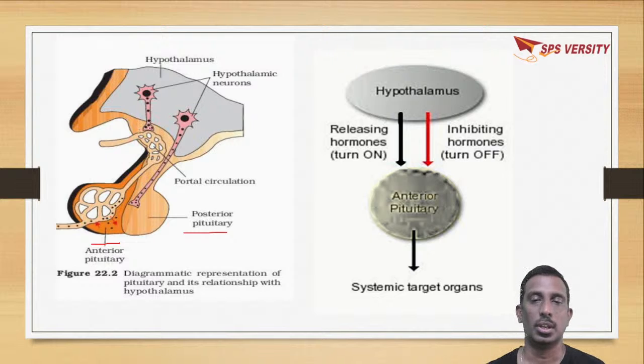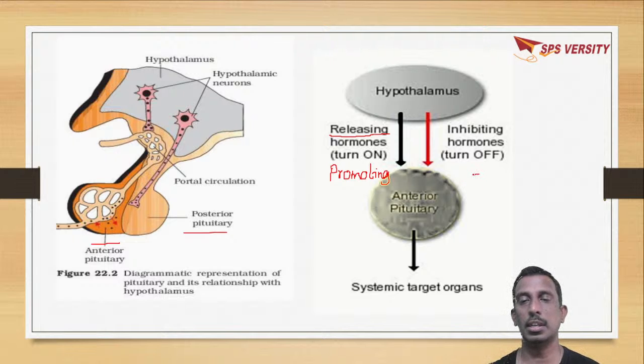Whatever the hypothalamus secretes, those which have a promoting effect are called releasing hormones. Those which have an inhibitory effect are called inhibitory hormones.